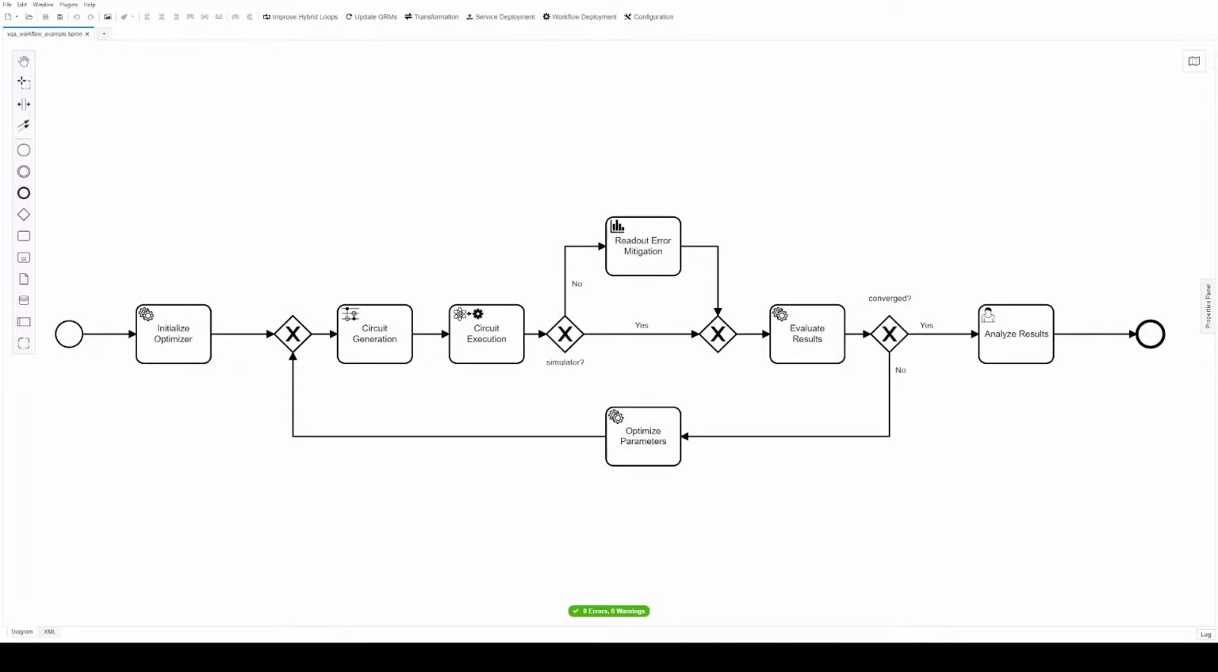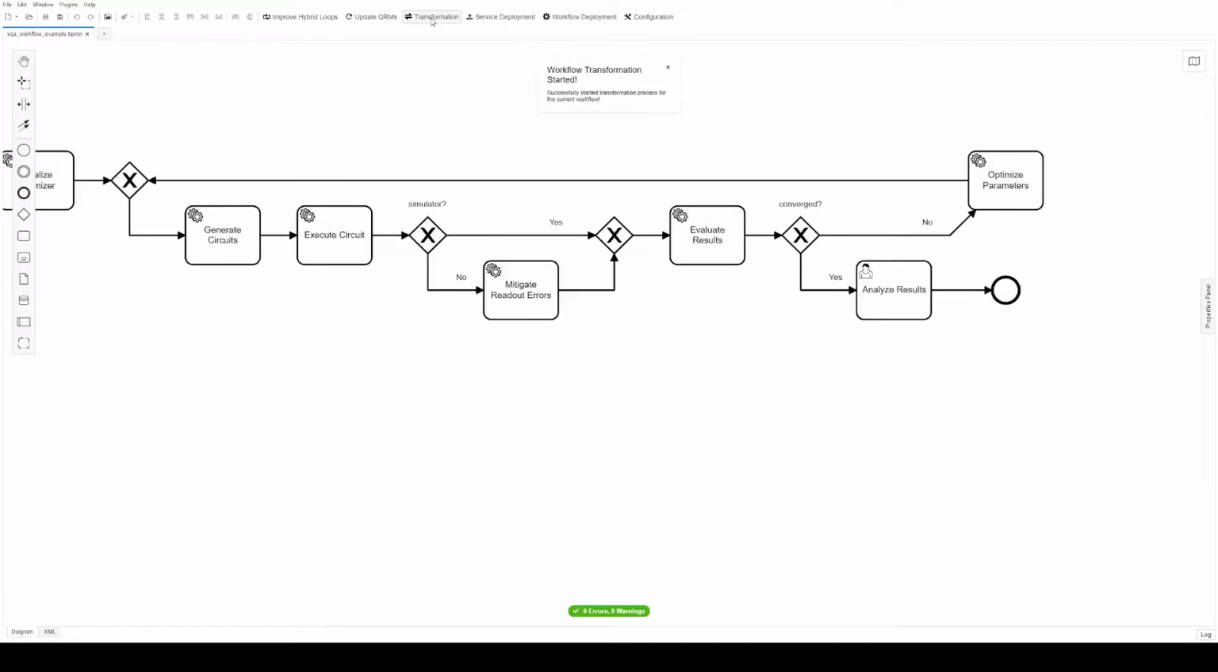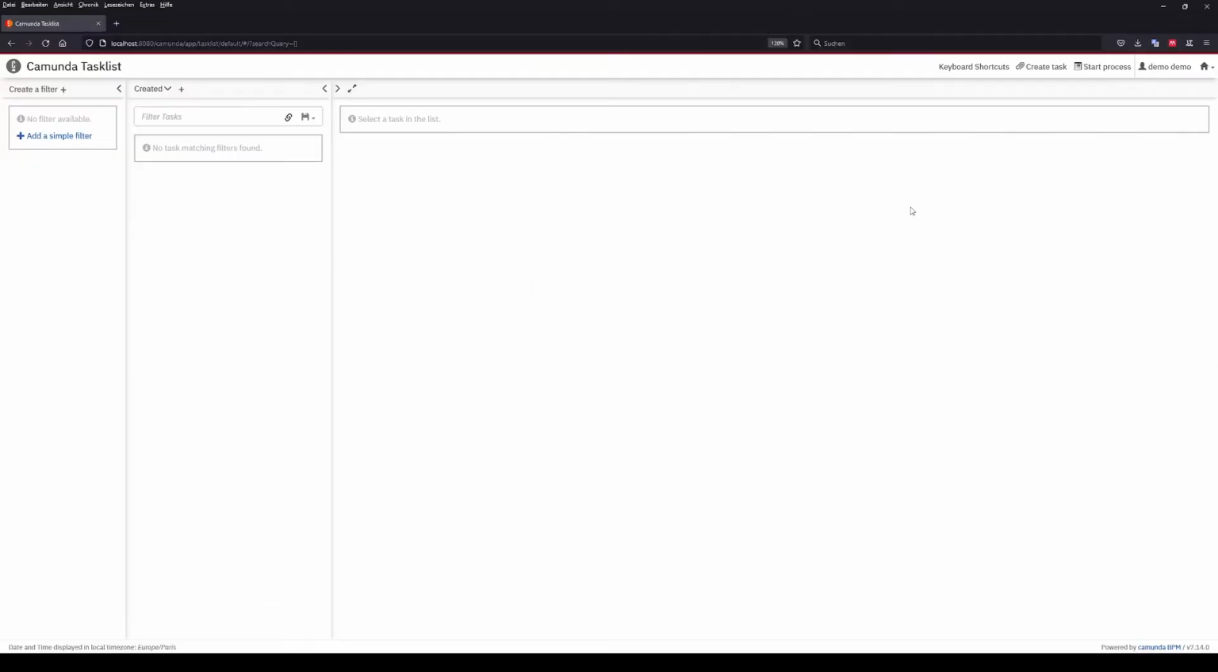By pressing the transformation button, a repository is searched for suitable replacement fragments, which are then integrated into the workflow, replacing the quantum-specific tasks. Next, the workflow can be deployed by simply pressing the Workflow Deployment button. After the workflow is deployed, we can switch to the web interface of the Camunda engine and start our workflow via the Camunda task list.